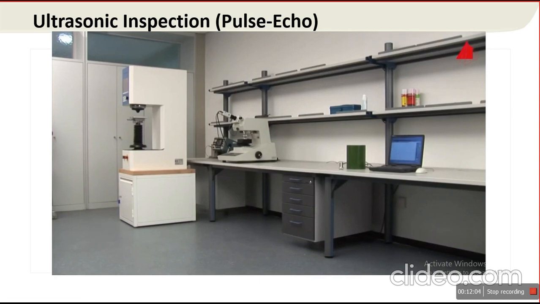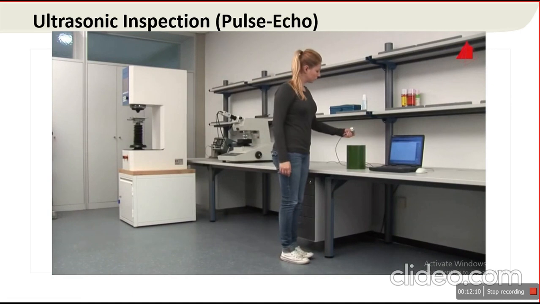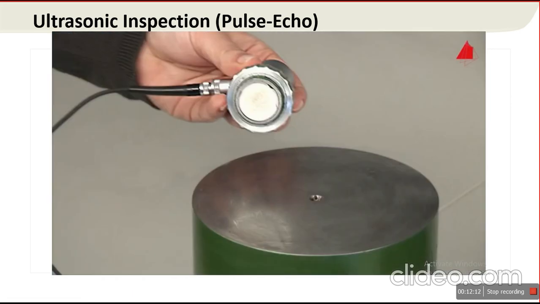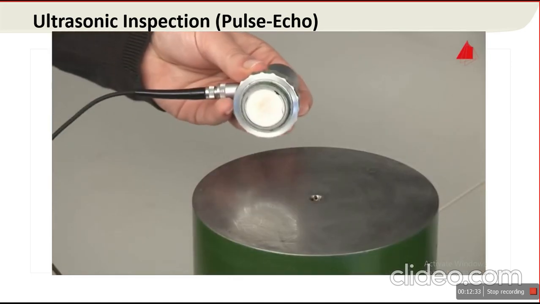If you see the actual inspection of a cylindrical component, it needs the probe, component, and couplant. Couplant is one of the elements which is responsible for transmitting the sound energy from the probe to inside the component.